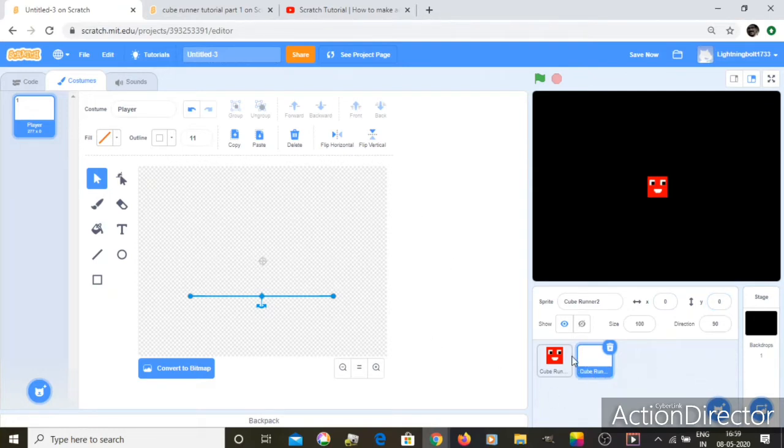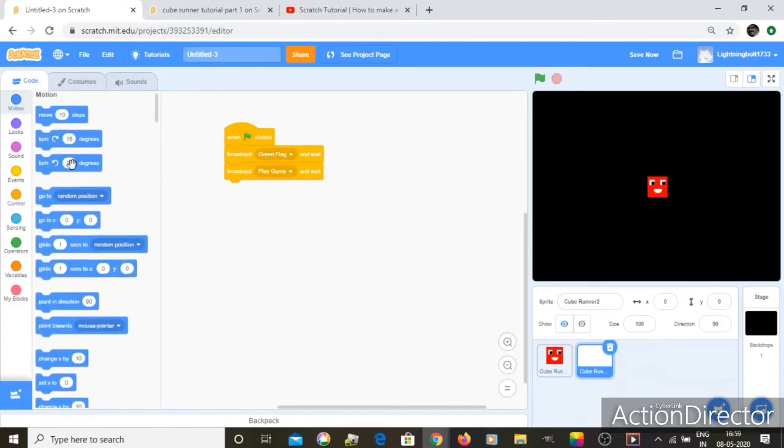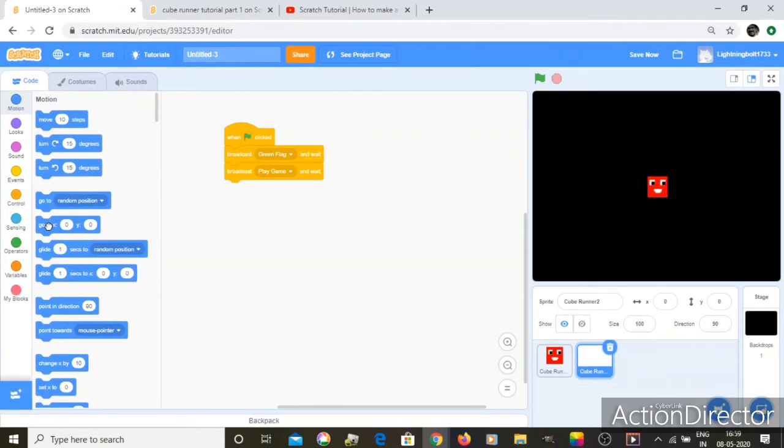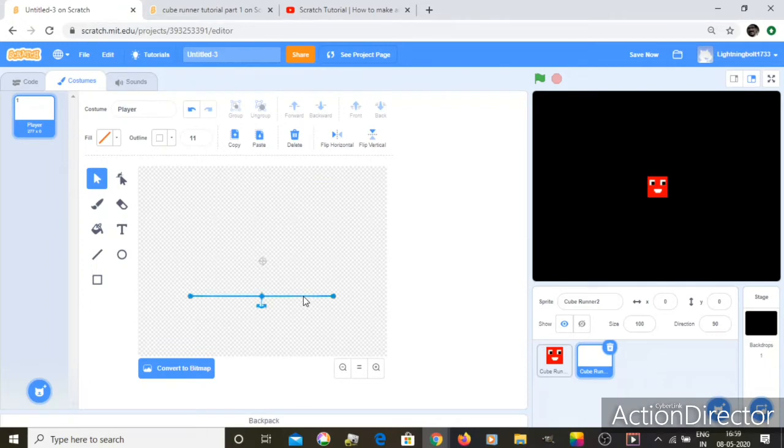And so this is show and code. Let's check everything, go to 0 0. Oh yeah, and one more thing, we need to change its direction to like that. And yeah, that was the problem, because it's a straight line, for some reason it won't show.